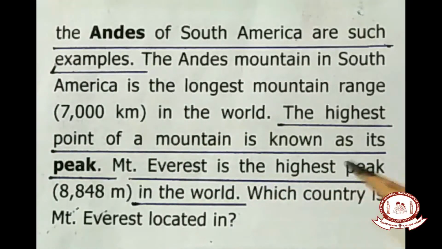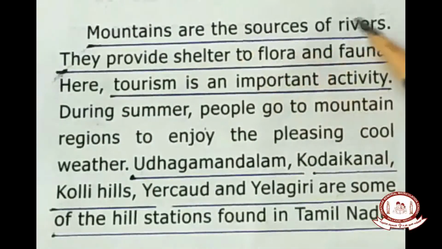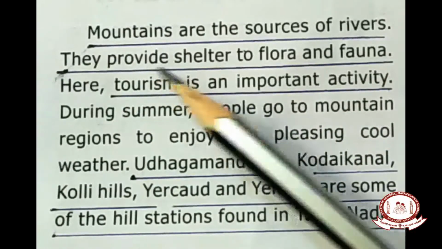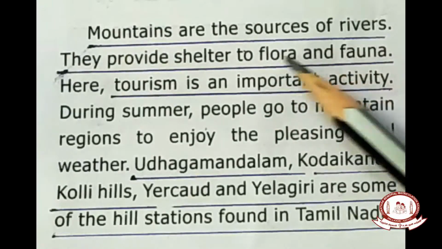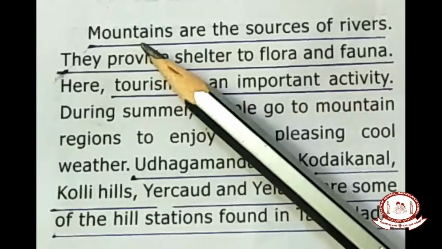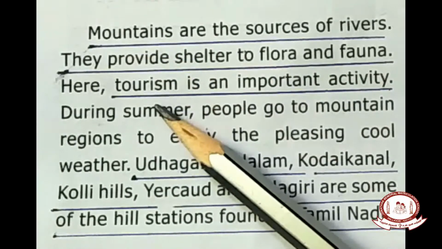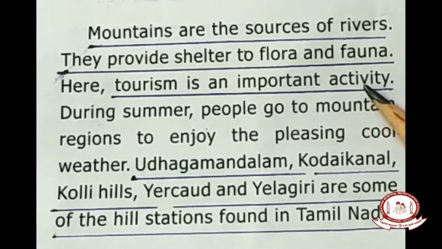So we'll study about some characteristics of mountains now. Mountains are the sources of rivers. Do you understand? The rivers originate only from the mountains. They provide shelter to flora and fauna. What is flora and fauna? Plants and animals are said to be flora and fauna. So many plants and animals are living in mountains only. These mountains become tourist spots nowadays. That has become an important activity in our country.